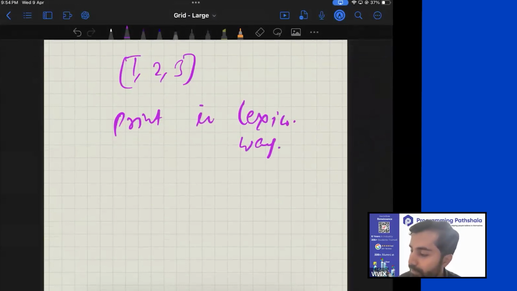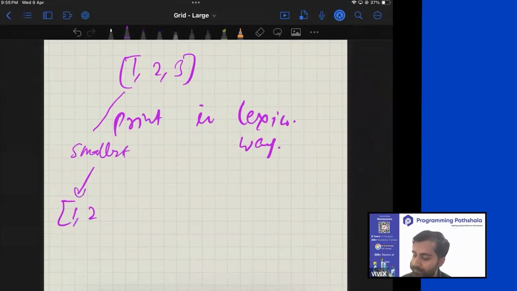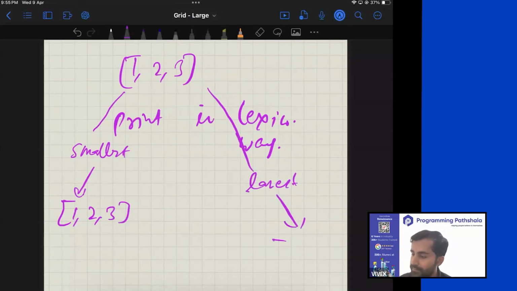You understand lexicographic way? Lexicographic means that the permutation which is lexicographically smallest should be printed first. So which is the lexicographically smallest permutation of this? Where it is sorted in ascending, 1, 2, 3. And which is the lexicographically largest permutation? 3, 2, 1. In between this and that, everything else comes.